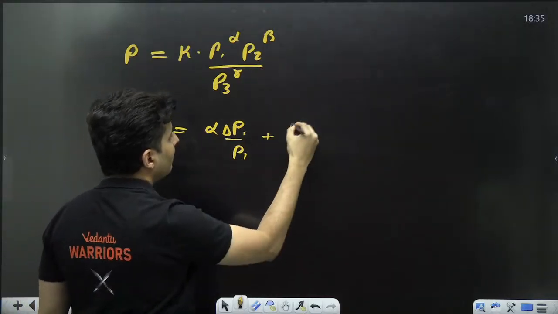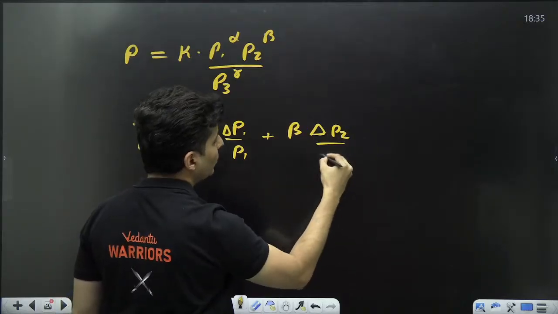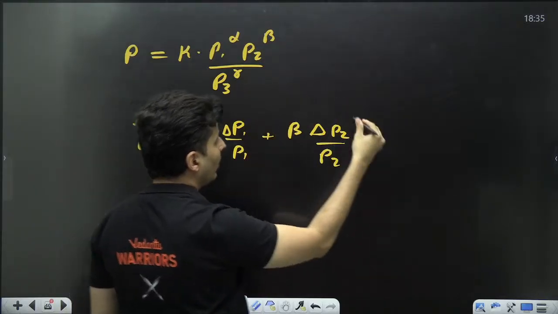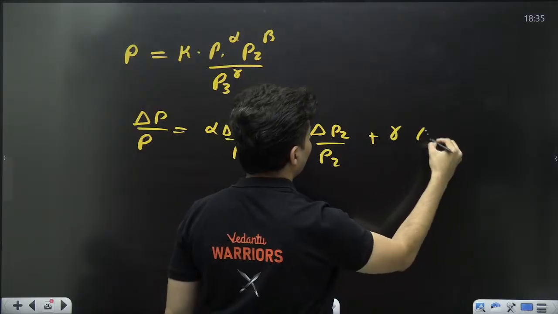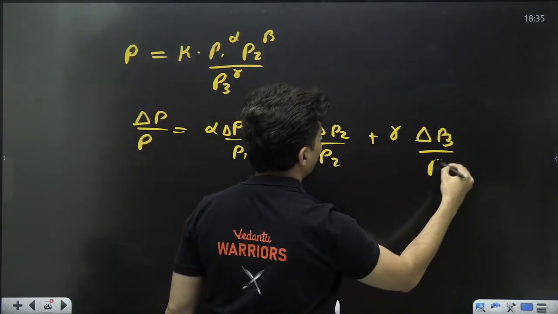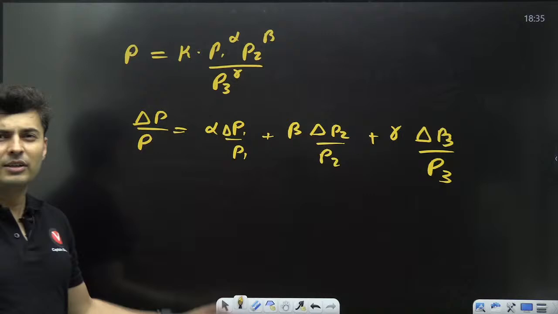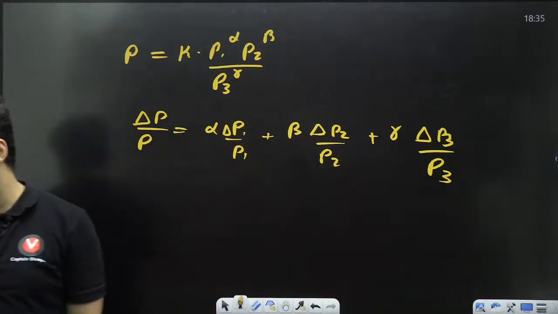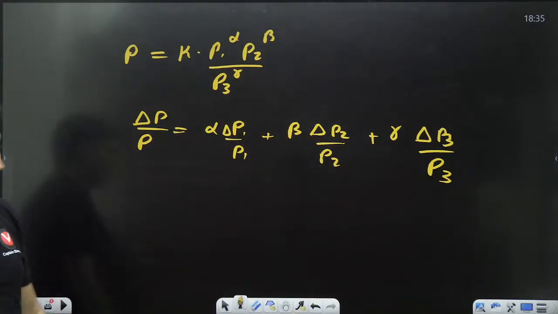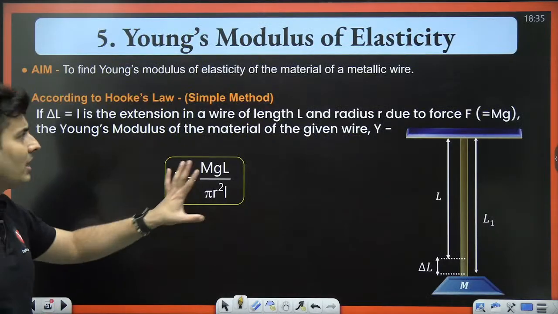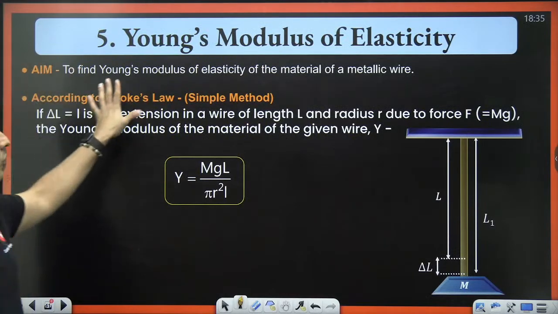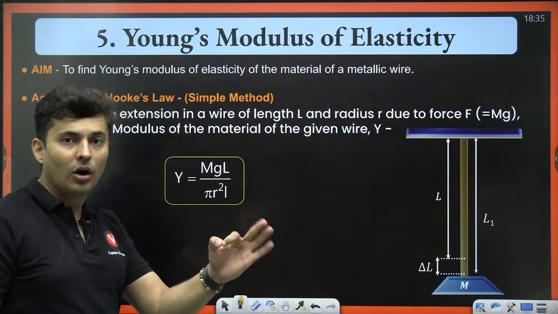The next power will come into delta P2 by P2. Doesn't matter whether you're below or on the top, always take the positive values, delta P3 by P3. So this is the error formula which you will generally use for all kinds of questions. So the same thing has been mentioned here. It is used to find the Young's modulus of that wire.